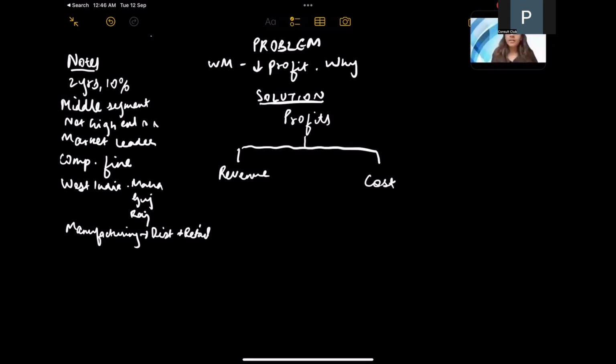Right. So as I see it, profits are essentially a function of the revenue and the cost. So since the client has been facing a decline in profits for the past 2 years, it could either be a result of a decline in revenues or an increase in the costs, or it could be a combination of both of these things. So just wanted to understand, have we seen any of these happening in the past 2 years? So let's focus on revenues for now. There's been no change in cost as such. Okay, understood.